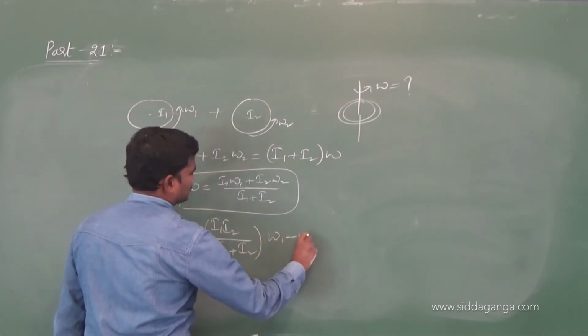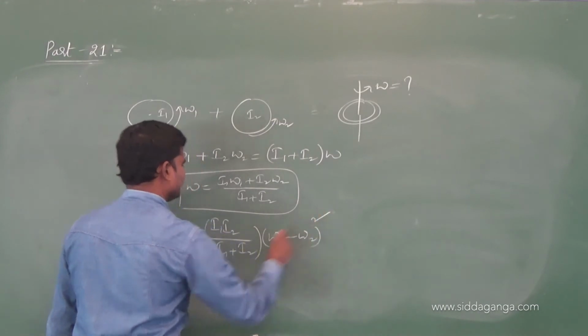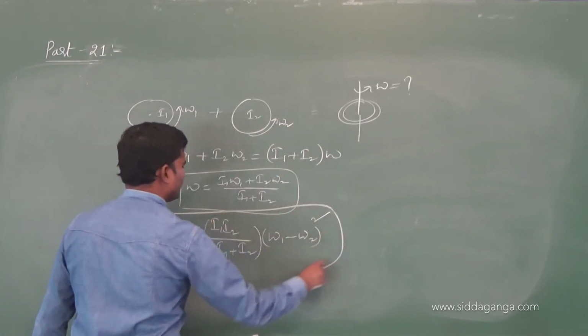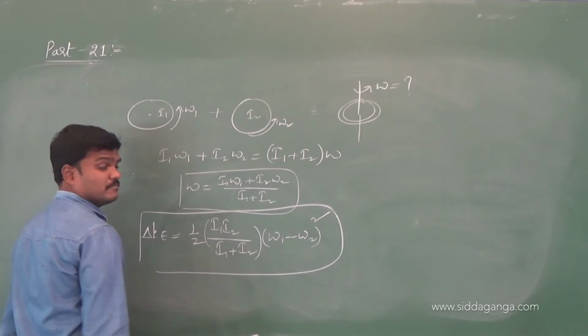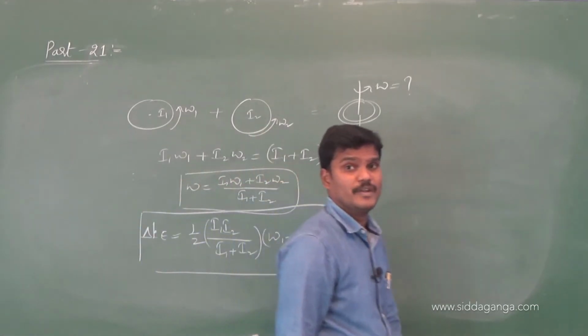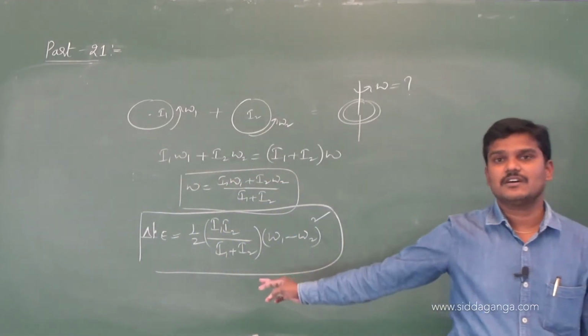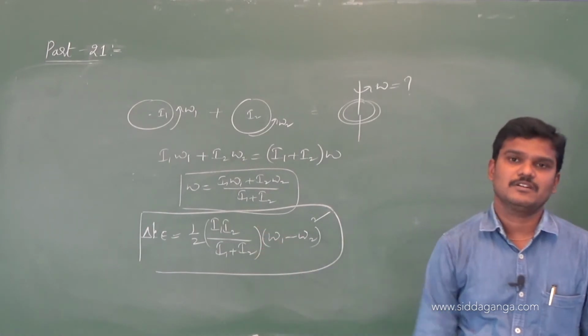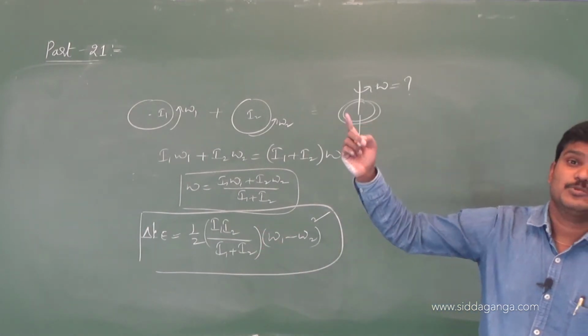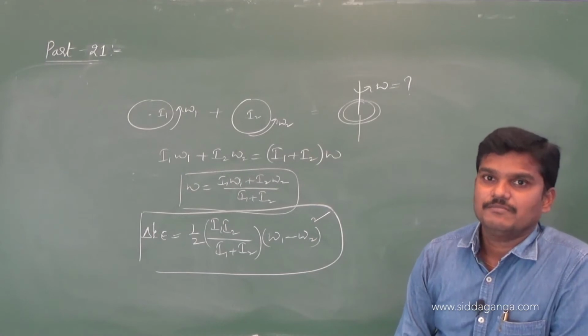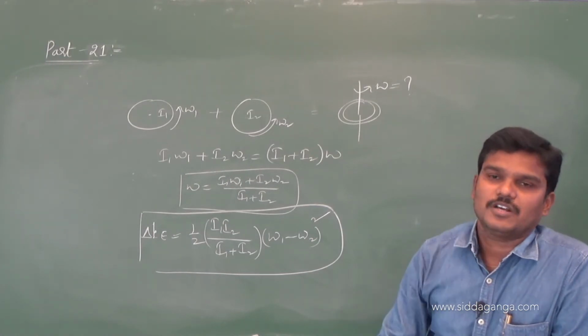Omega 1 minus omega 2 whole square, if they are rotating in the same direction. If they are rotating in opposite directions, this becomes omega 1 plus omega 2 whole square. So this is the loss of energy in the rotational motion, with m1 m2 replaced by I1 I2. So recall all these formulas.